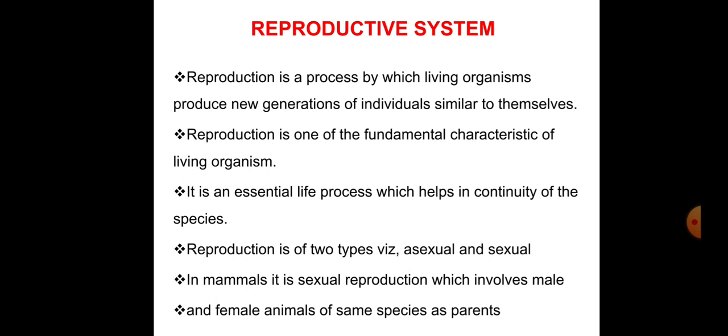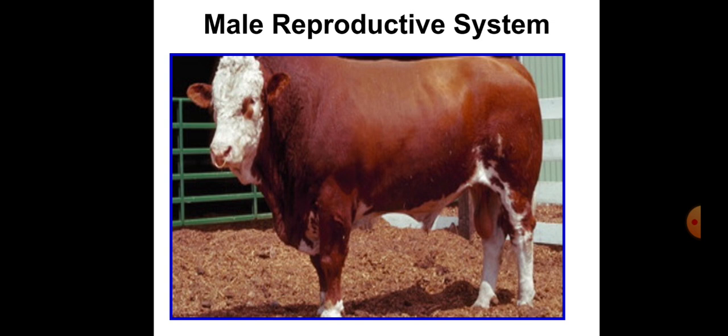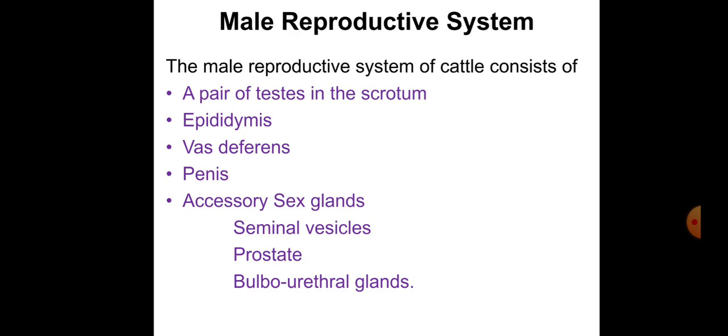So this is the reproductive system, just an introduction. Look at this picture, the reproductive system of the male. So this is the male reproductive system of bull or cattle. It consists of a pair of testes in the scrotum, epididymis, vas deferens, penis, and accessory sex glands: seminal vesicles, prostate, and bulbourethral glands. So this is the list of organs present in the male reproductive system. One by one we are discussing these.